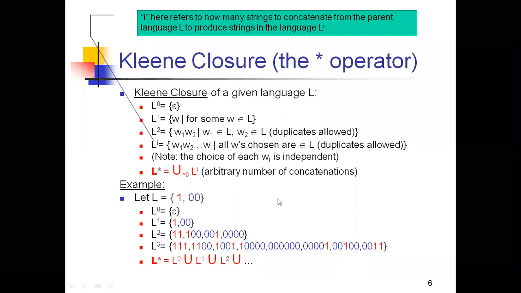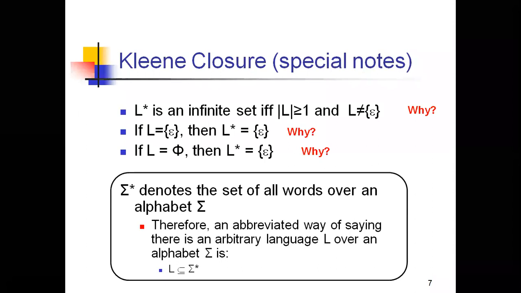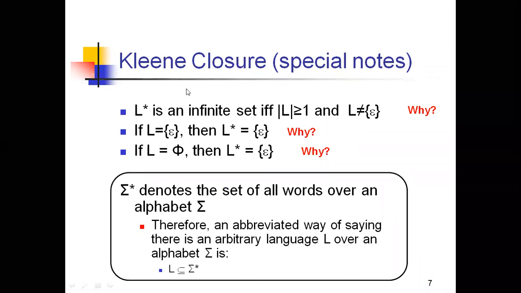Union, concatenation and Kleene closure, right? And now coming to the special notes of the Kleene closure. If you're having L star, that means L star is always an infinite set. When we can say that it is an infinite set: the length of the language should always be greater than or equal to 1, and it never accepts the epsilon. That means the language does not contain an epsilon. Then we can say that it is an infinite set.